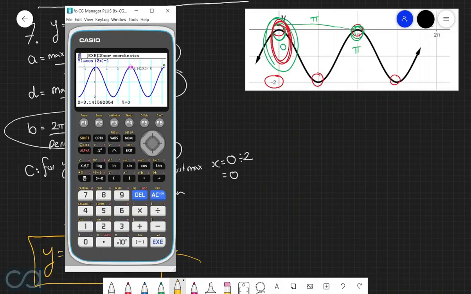Let's now test out the two minimum points. So the first one occurs when x is equal to pi over 2, so let's double check this one here. And so we can see that we've got a minimum point with a y coordinate of negative 2, so that's really good. And then we can see that the second one occurs when x is equal to 3 pi over 2, which once again gives us another minimum point with a y coordinate of negative 2. So just by double checking these maximum and minimum points, we can be pretty confident that the equation that we have is indeed the correct answer.